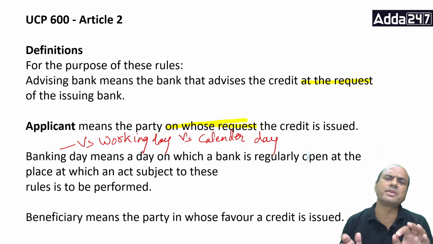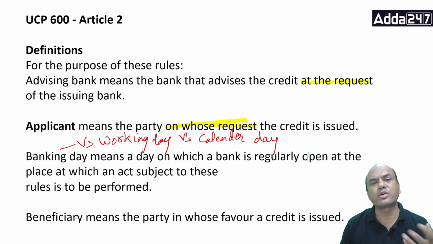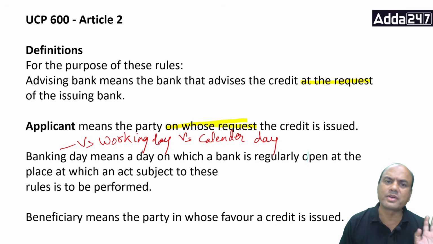Calendar day means simple calendar. I'll give you an example. I have to present the document within 21 days. That's one of the rules of UCP. So 21 calendar days. Starting from today, I have done the shipment today. From here, I have to present it in 21 days. Simple. Let there be Sunday, let there be any day, let there be a holiday, I have to present it within 21 days. So that's called a calendar day.